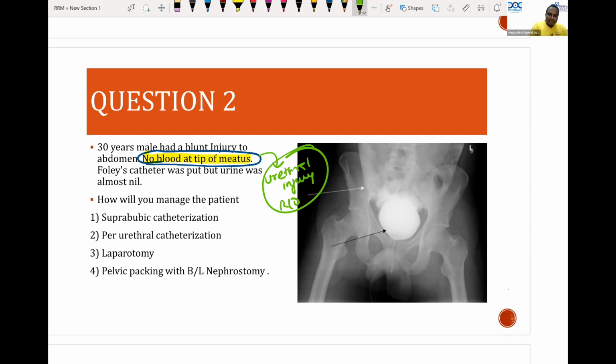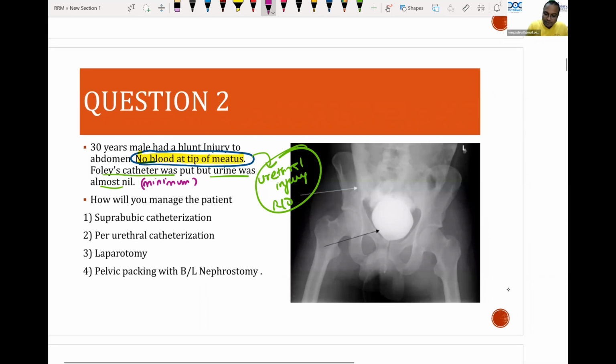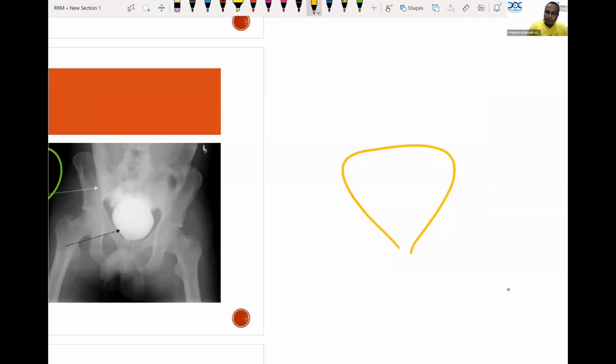Foley's catheter was put, but urine was almost nil. Let it be a minimum drain. This answer has to be given with the classical image only. There are two causes of injury. This is the bladder, this is the peritoneum, this is the peritoneal reflection.